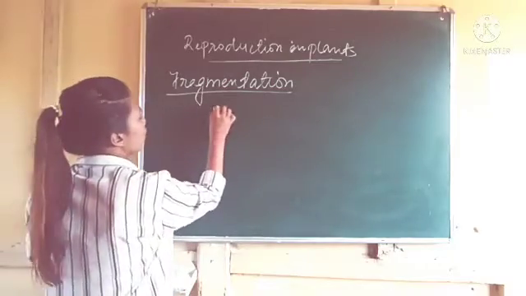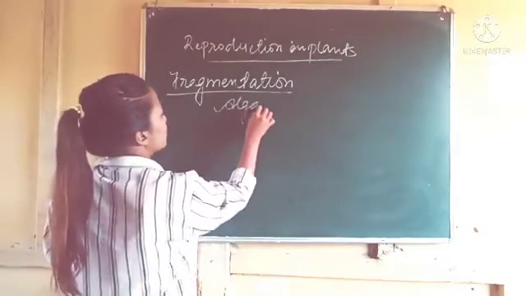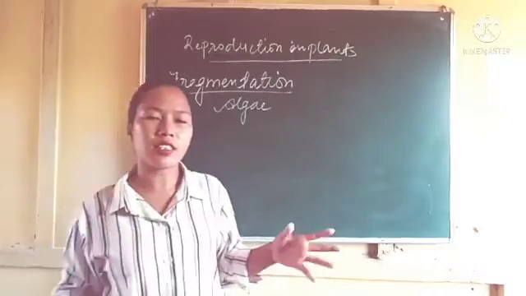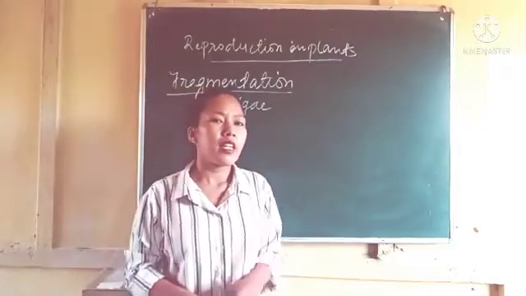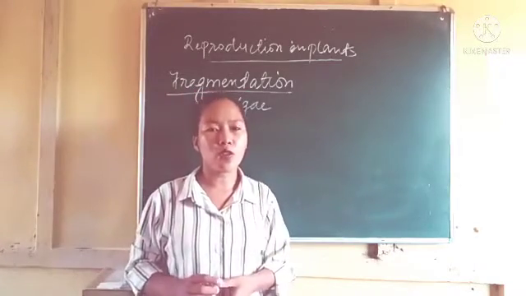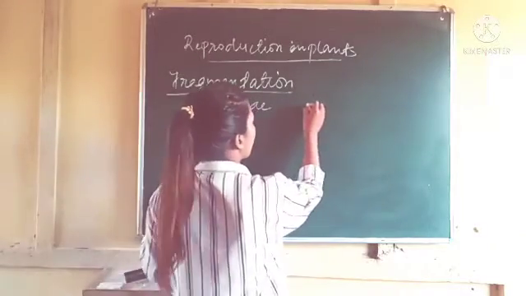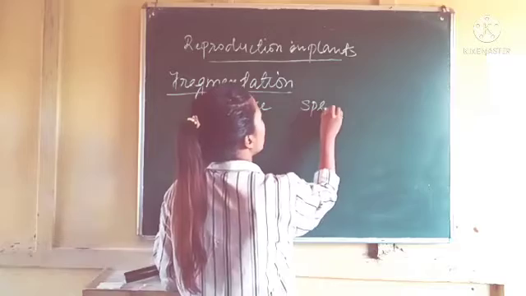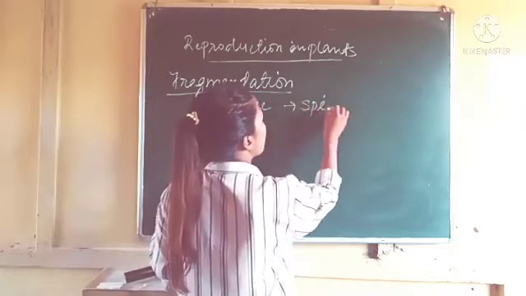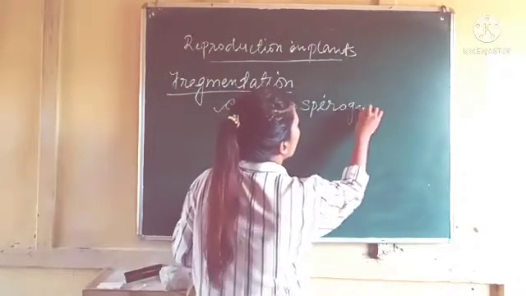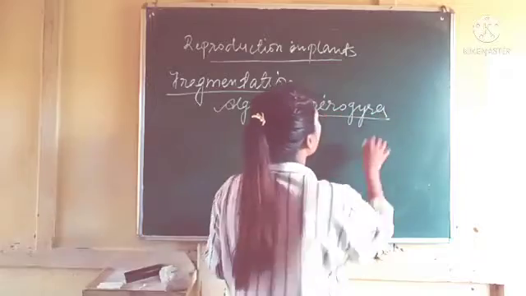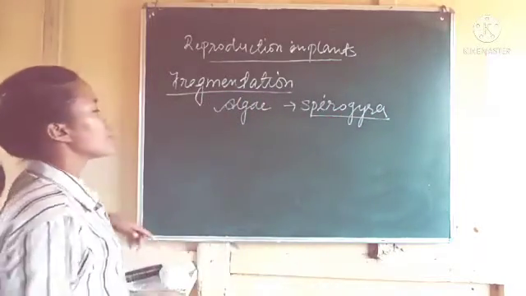Do you know what algae are? Algae are the green structures that you normally see in rivers and on the surface of stones. Particularly it takes place in Spirogyra, an alga. So in Spirogyra, this fragmentation takes place.